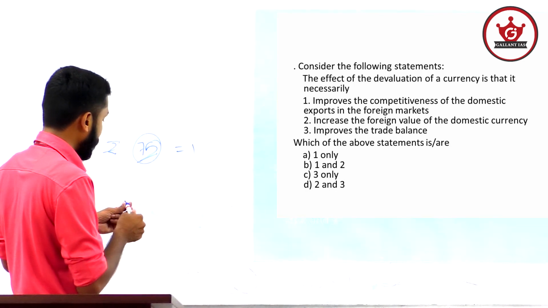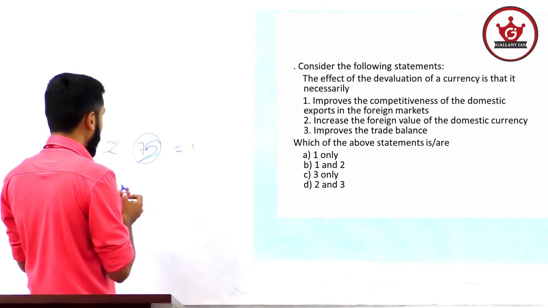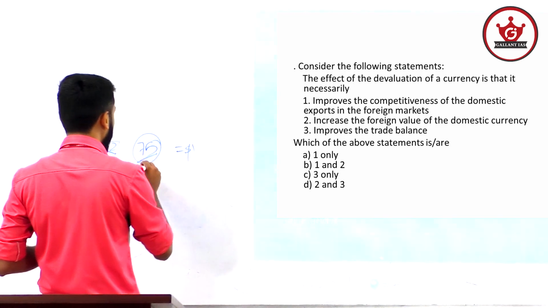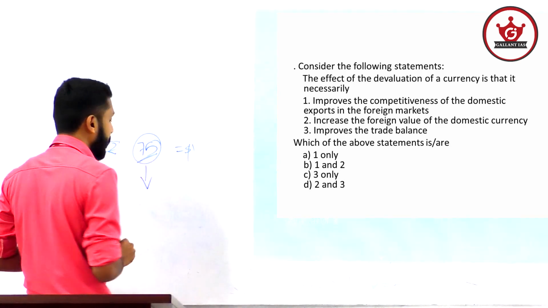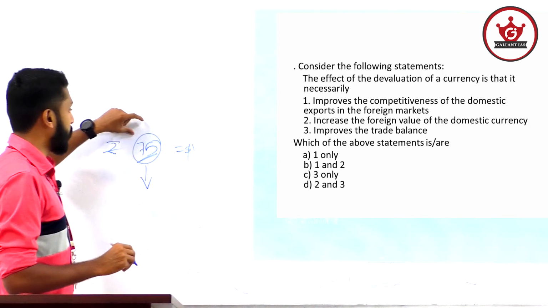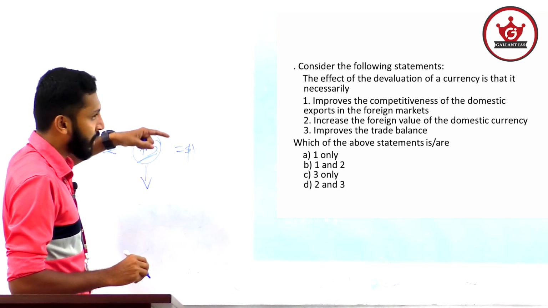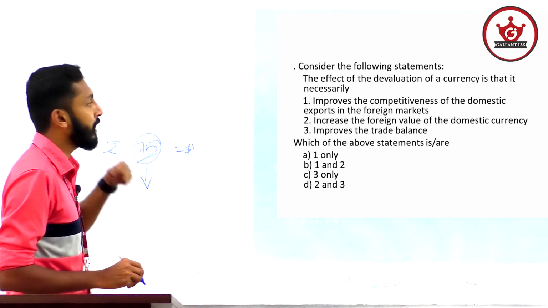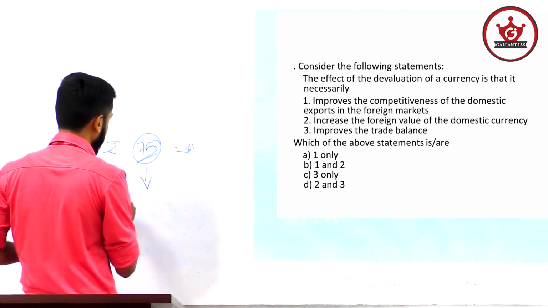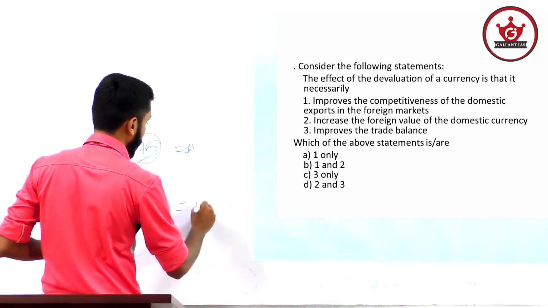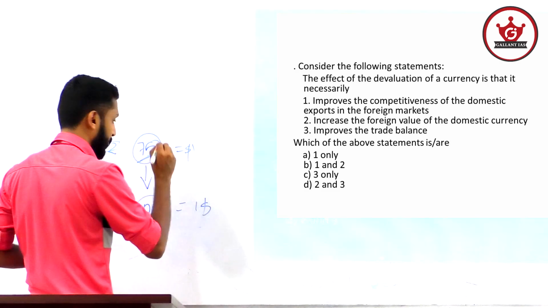If Indian currency is devaluated, then for $1 you have to pay more than 75. If the dollar rupee exchange rate is 75 rupees, and the government again devalues it to 100, then you have to pay 100 rupees for $1. It is devaluation.